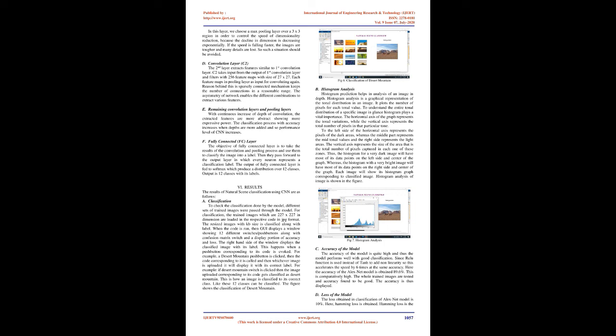Convolution layer, C2. The second layer extracts features similar to the first convolution layer. C2 takes input from the output of the first convolution layer and filters with 256 feature maps with size of 27 x 27. Each feature map in the pooling layer is input for convoluting again. The reason behind this is that the sparsely connected mechanism keeps the number of connections in a reasonable range. The asymmetry of the network enables the different combinations to extract various features.